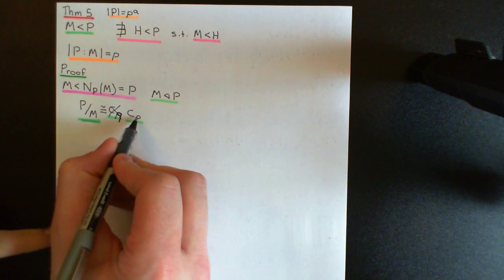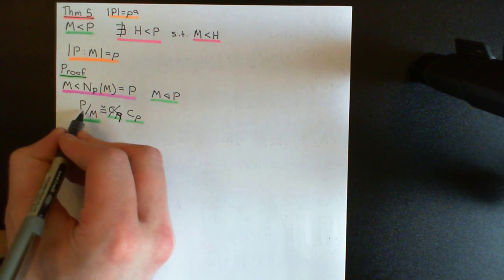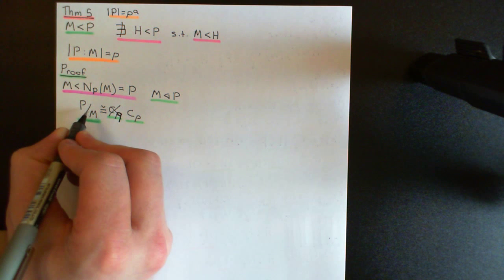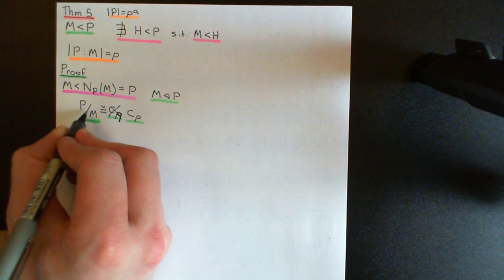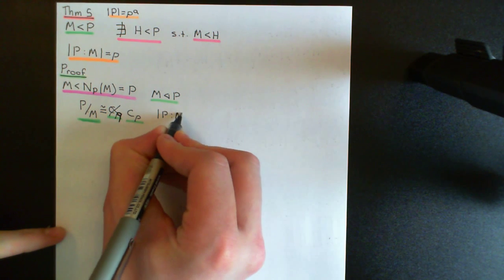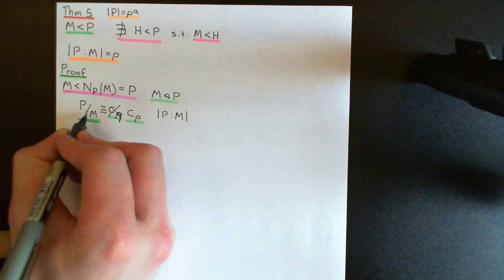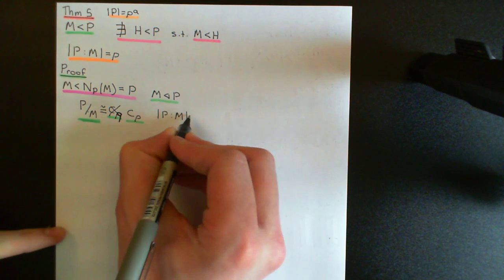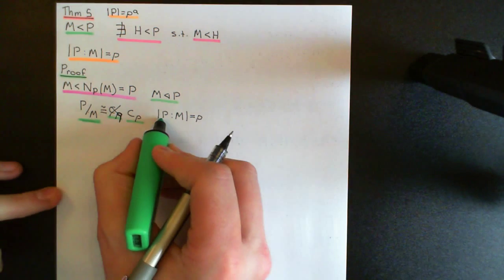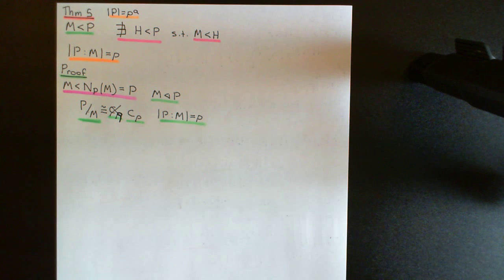The only prime that is possible as an option is going to be p. Therefore we can conclude that actually the order of this quotient group is p. Hence what we can conclude is that the index of M in P is equal to p, i.e. that the number of cosets that you're actually going to get when you quotient P out by M is going to equal little p here. And that's how you can prove Theorem 5.